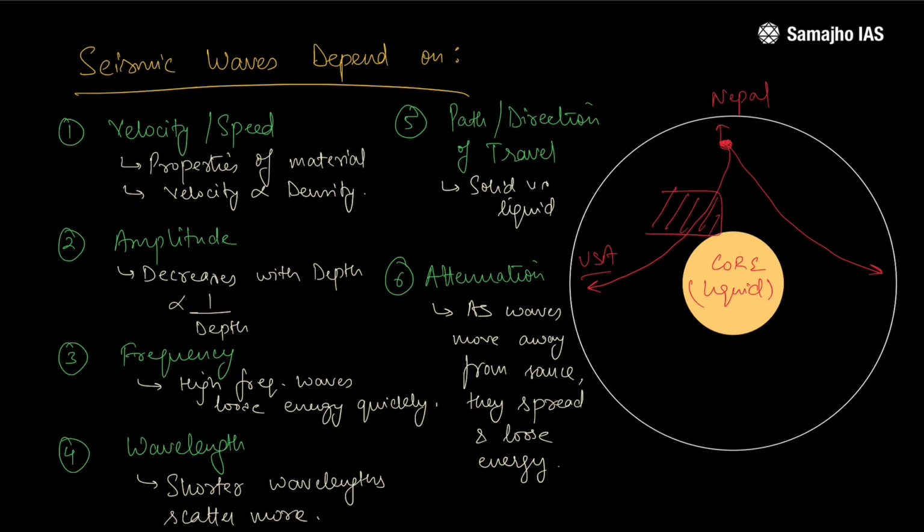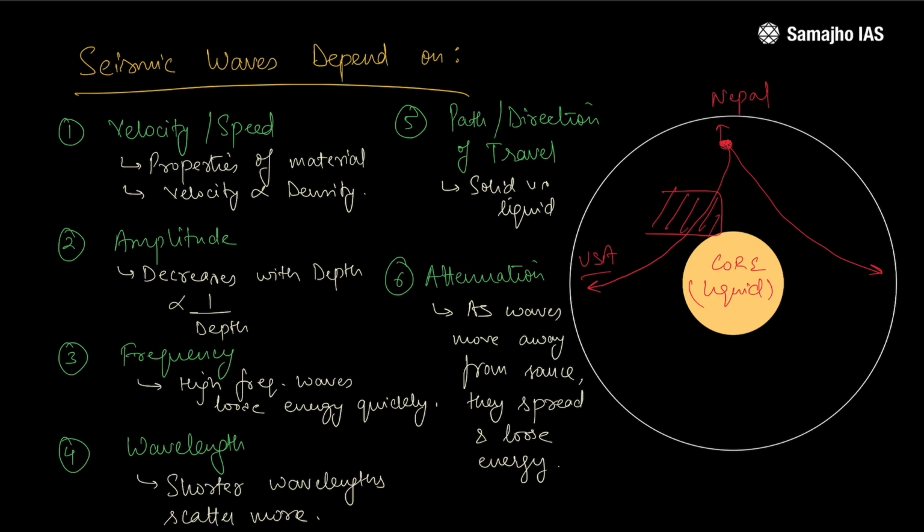These discontinuities would enforce a change in velocity or direction or intensity of the waves. So the wave would be different from natural expectations. That would give us an idea there could be some different material in the path with a different density reflecting the wave or slowing down the wave. That could help us map the interior of the earth. Right, so we'll come back to this in a while.